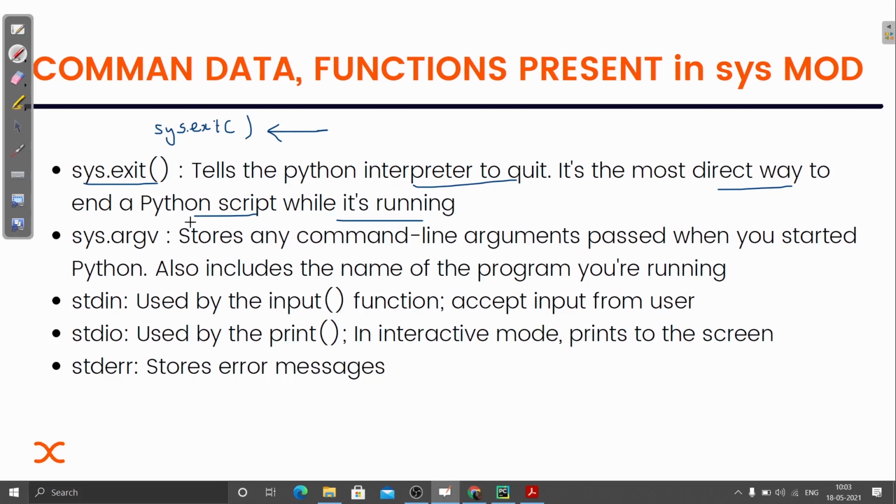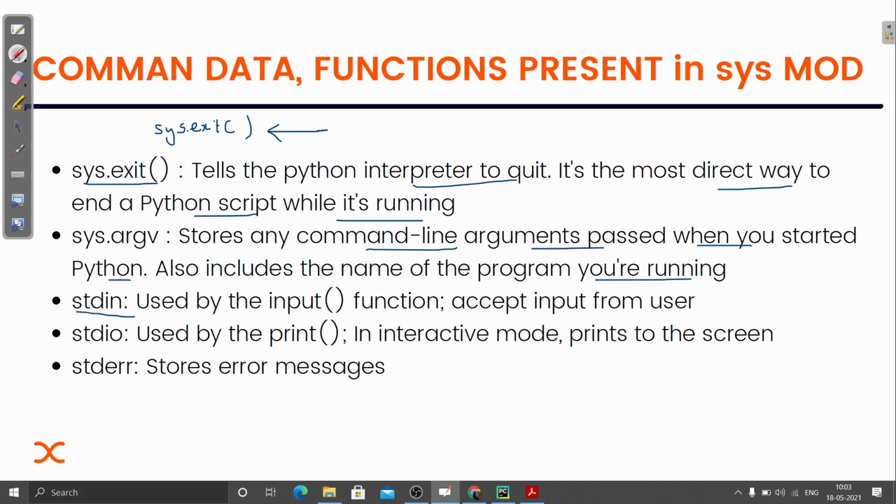Then we have sys.argv. It stores any command line arguments passed when you started Python. It also includes the name of the program you are running. We are going to code it, and at that time I will show you. It actually shows the name of the program you are running and the command line arguments passed.